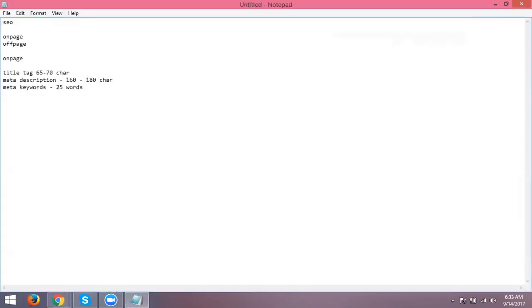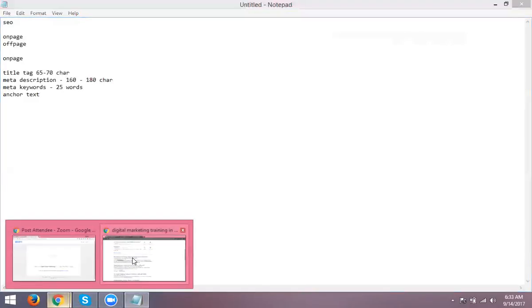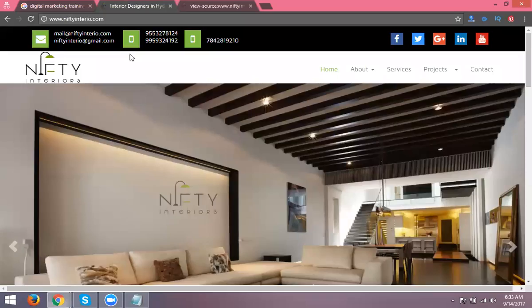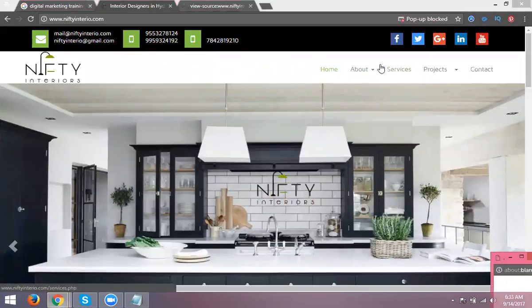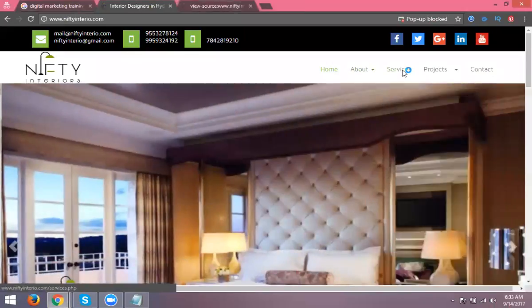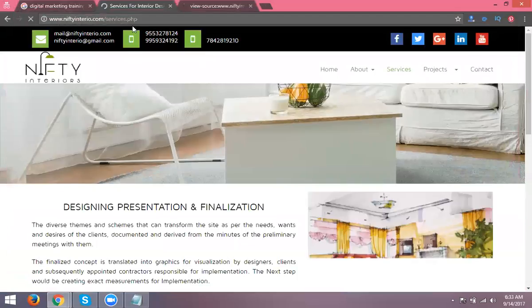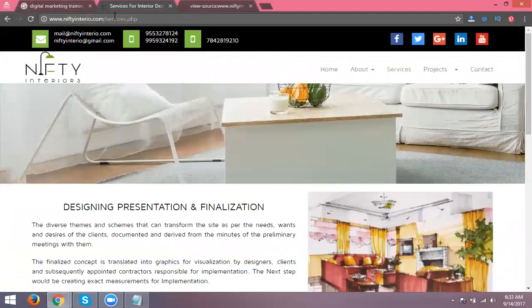We discuss the anchor text. Suppose I open my website. If I click on services, it goes to the services page. How does it go to the services page? It redirects to the services page. This is called anchor text. The anchor is called a hyperlink.